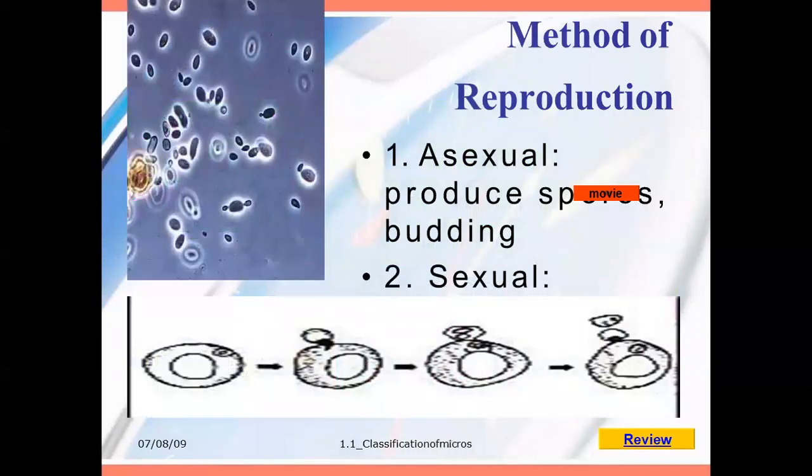Okay. Then methods of reproduction. For methods of reproduction, asexual reproduction is particularly spore formation or budding. Budding, you know very well, from the own body a small pimple-like structure will erupt out. From the pimple-like structure, a big tumor-like structure will form.